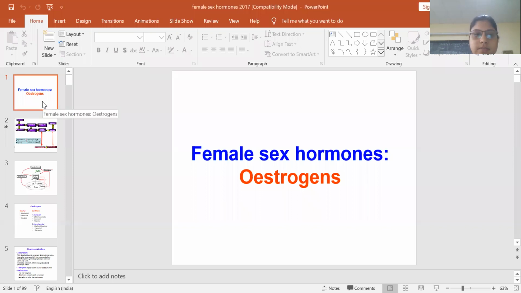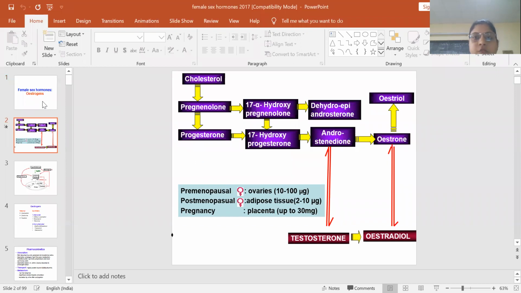They are estrogens. How estrogens are formed in the body: cholesterol in the body gets converted to pregnenolone, which gets converted to 17-alpha hydroxy pregnenolone, which gets converted to dehydroepiandrosterone, and then it forms the 17-hydroxyprogesterone, which gets converted to androstenedione, which gets converted to estrone, and then estradiol is formed.